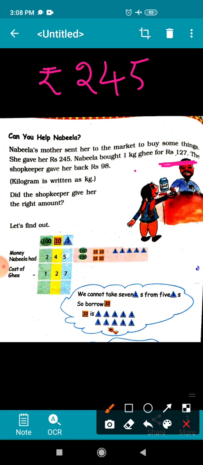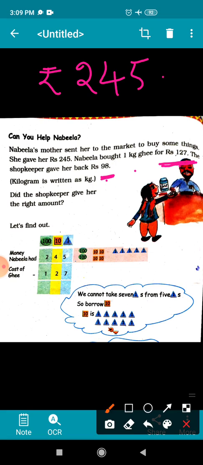What will the shopkeeper do? The shopkeeper will keep rupees 127 and the left amount she will return to Nabila. And finally the shopkeeper gave her rupees 98. Now we have to see whether the shopkeeper gave her the right amount. So what will you do?